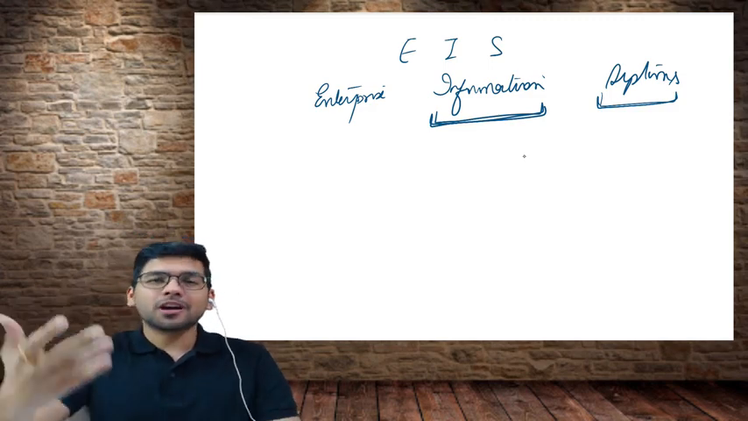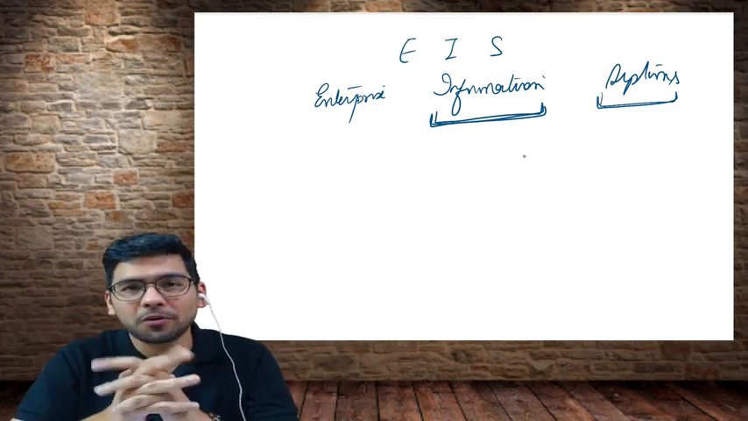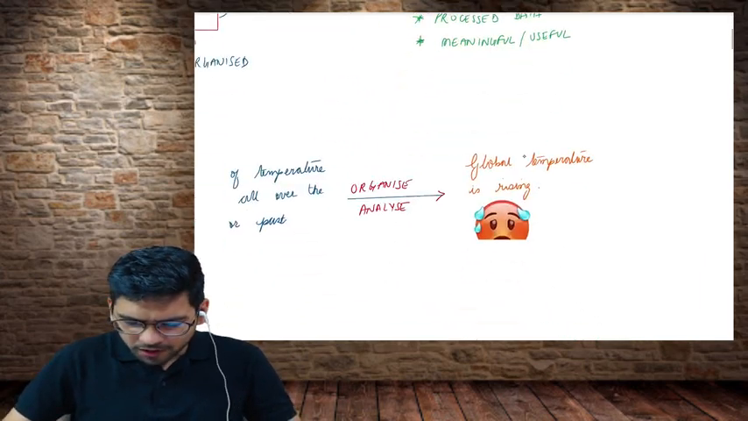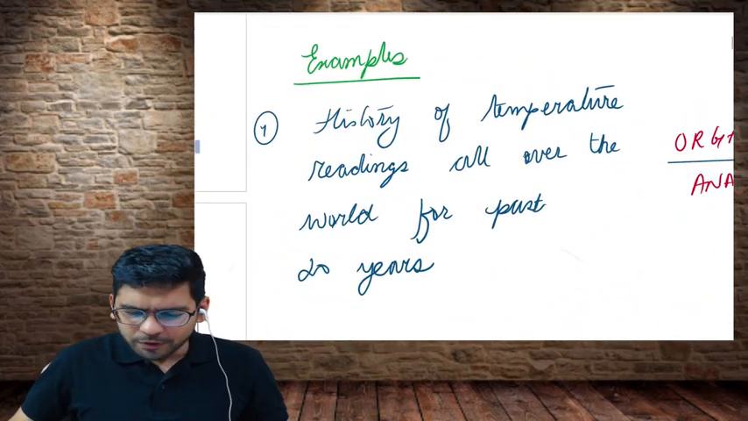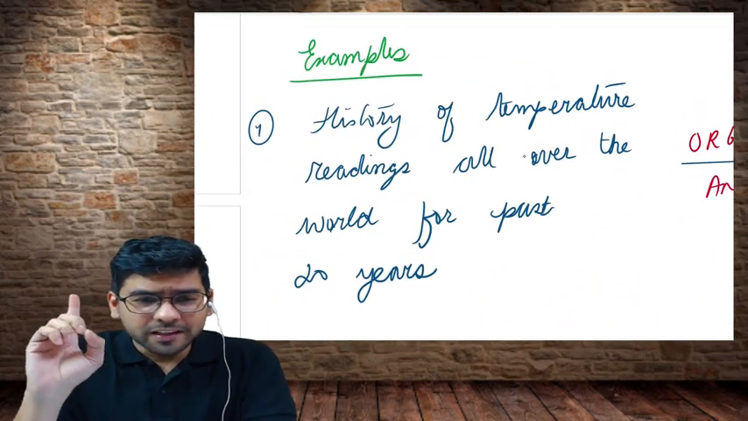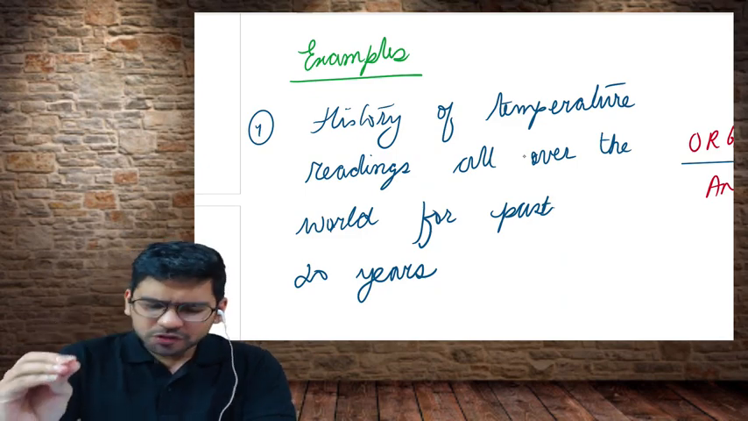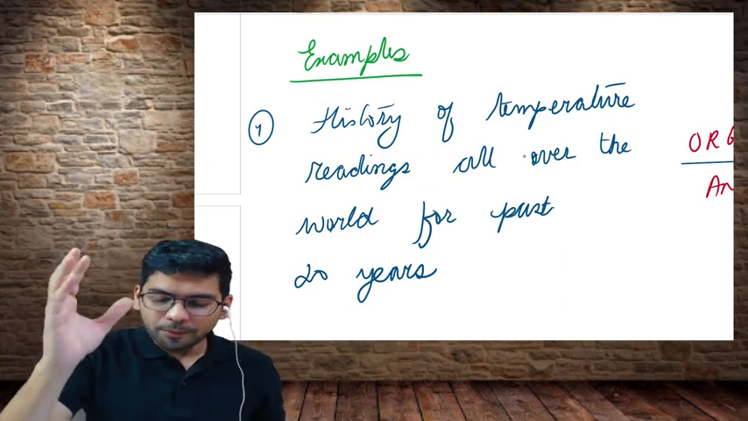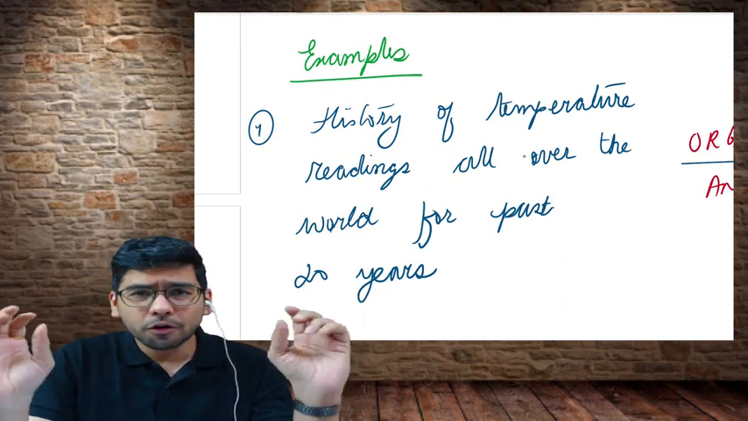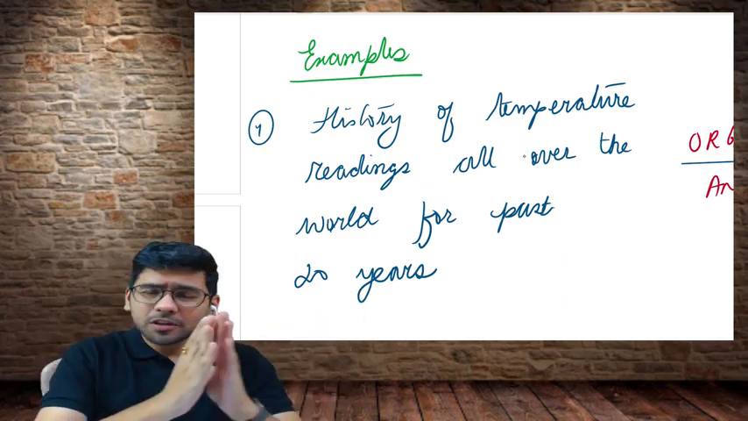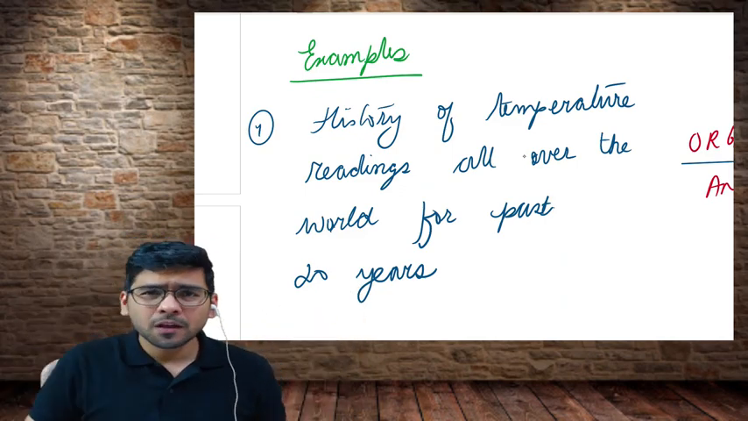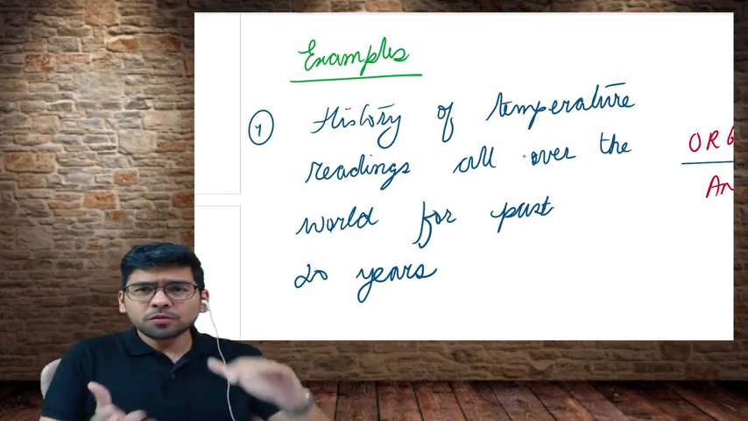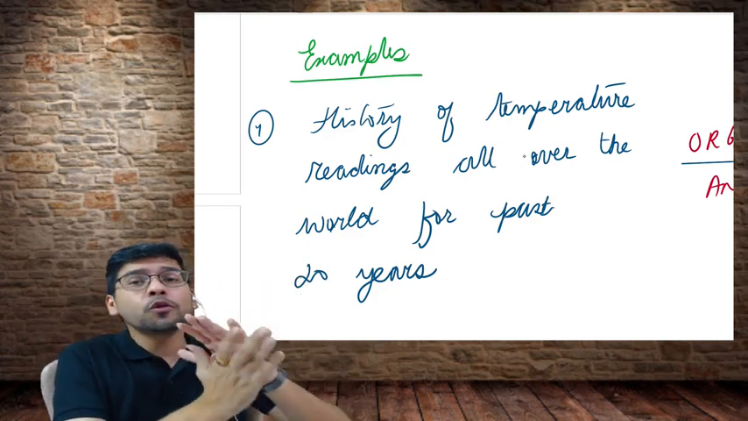Maybe you all are confused, so let me give you an example. Let's say example number 1. I'll give you data of the history of temperature readings all over the world for the past 20 years. I'll give you the temperature readings of, let's say, one particular city for the last 20 years. So imagine that the data size is going to be huge.